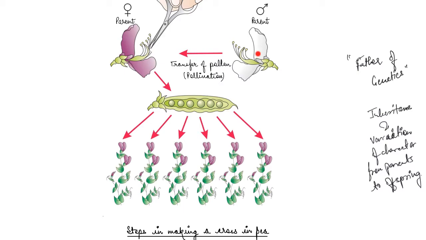Then he took the seed and grew the seed into a whole plant, and this is nothing but the filial one. This is the first generation, which is also known as filial one or F1 generation.